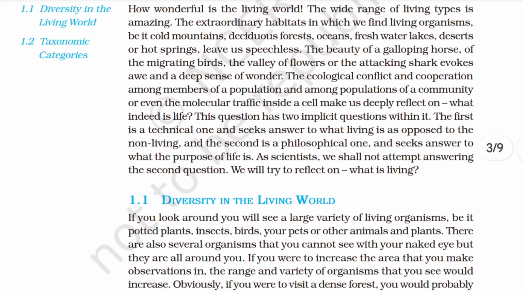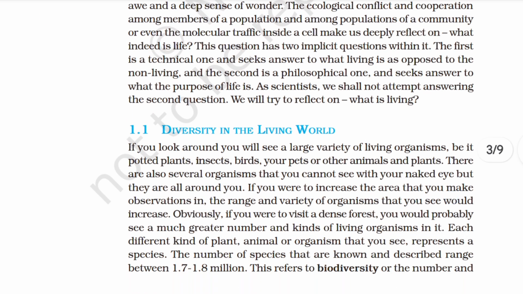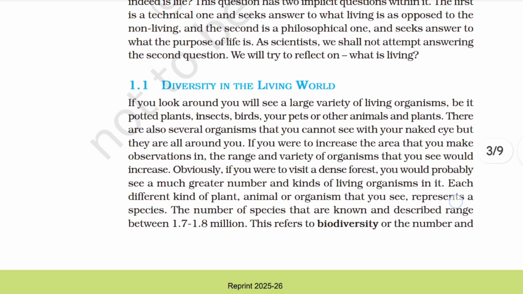This question has two implicit questions within it. The first is a technical one and seeks an answer to what living is as opposed to the non-living. And the second is a philosophical one and seeks an answer to what the purpose of life is. As scientists, we shall not attempt answering the second question. We'll try to reflect on what is living.